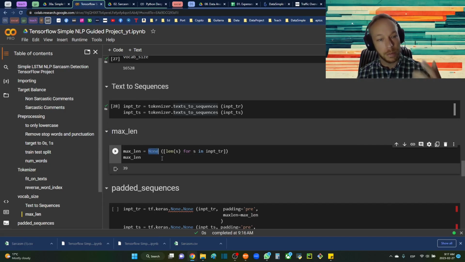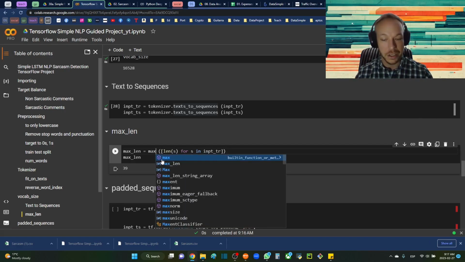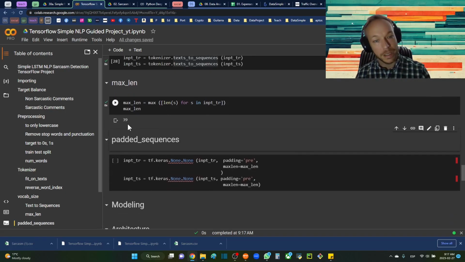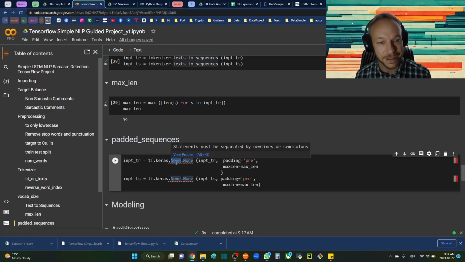I'm going to get the max length. Which one of these is the longest, right? Just so I can have an idea of how long my maximum value is, so that when I pad the sequences and make all of these values the same, I know how long my longest one is to make them all the same size. Especially my train and my test the same size.